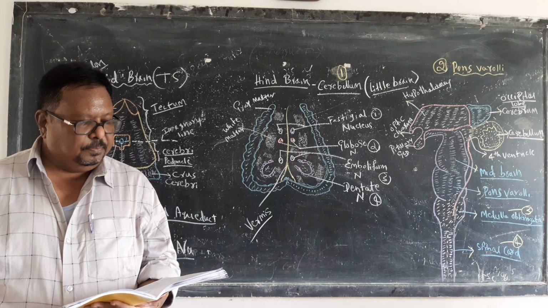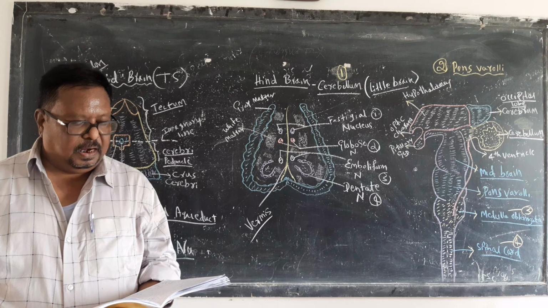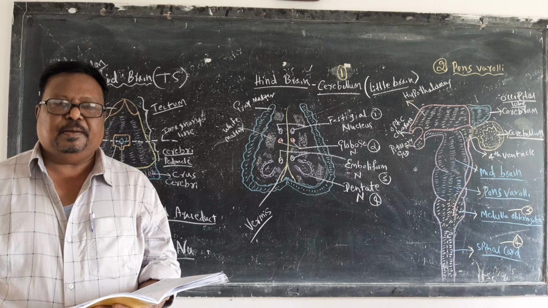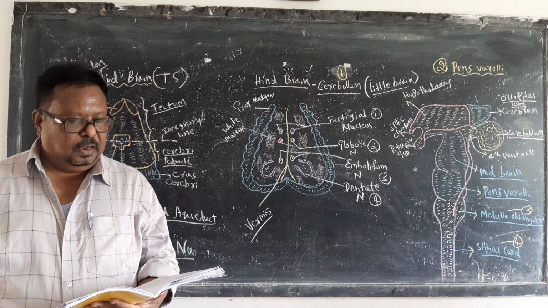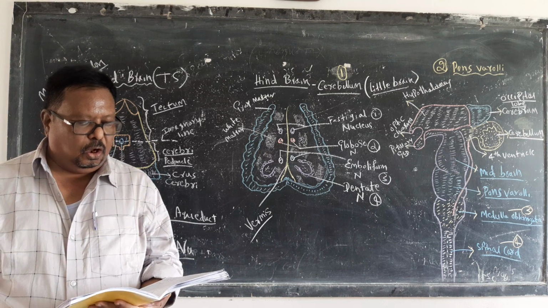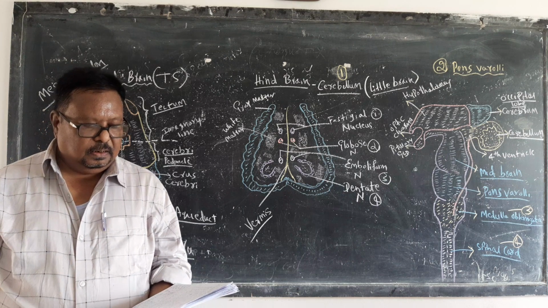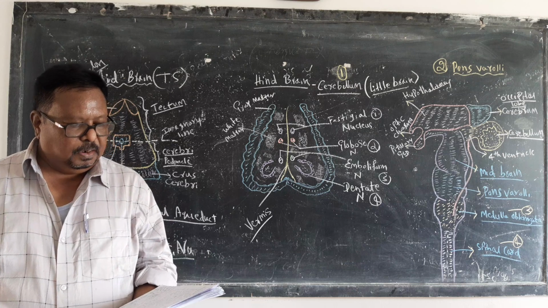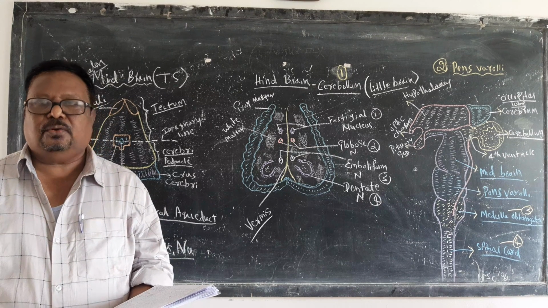The third point, it maintains the balance of our body and the muscular movement. It controls all movements of skeletal, voluntary muscles by its motor neurons.